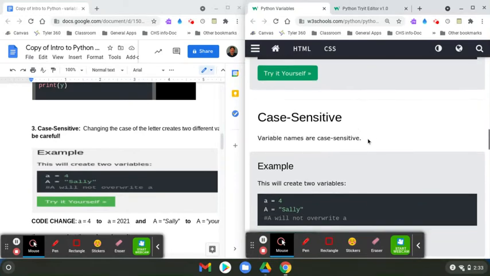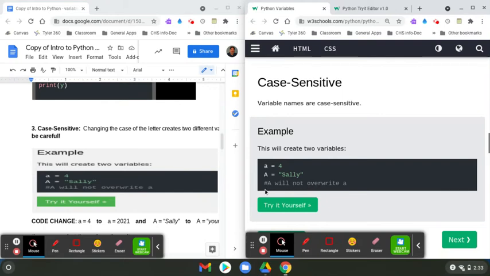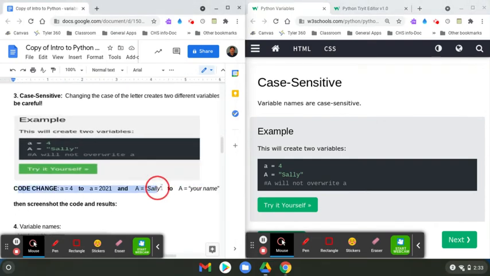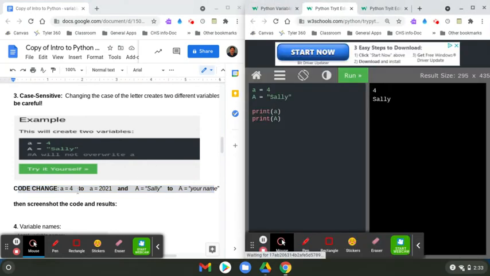Now it says variable names are case sensitive, which means that you notice on the A that you have 4 and then your capital A is Sally. So that means A, as the comment says, capital A will not override the lowercase a. But let's try it. And we're going to do some code changes right here. You can see the little highlighted thing that I just put across. So what I need to do is change the 4 to 2021. That's the first thing. Then I have to change Sally to my name. So I'm going to type that in.